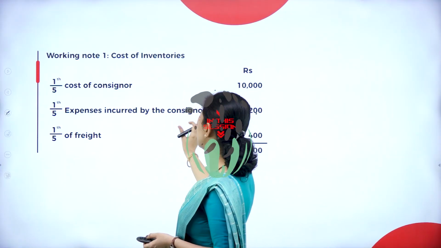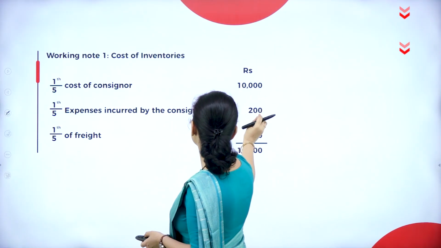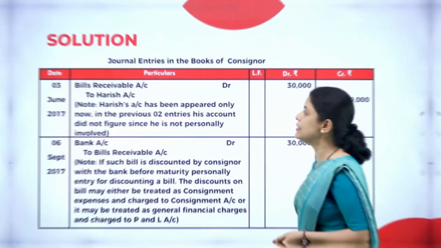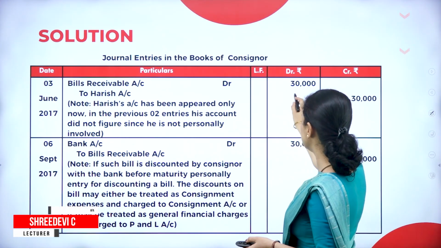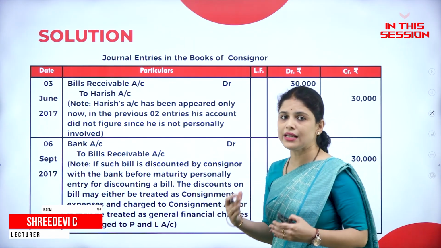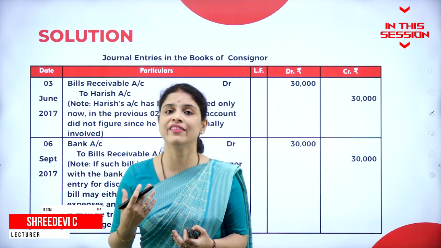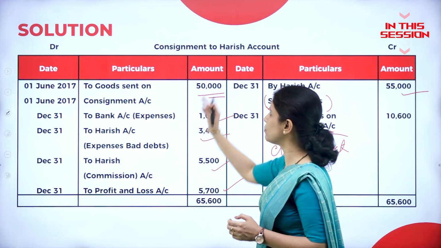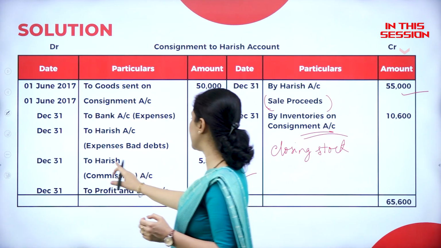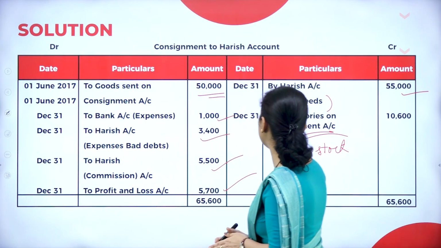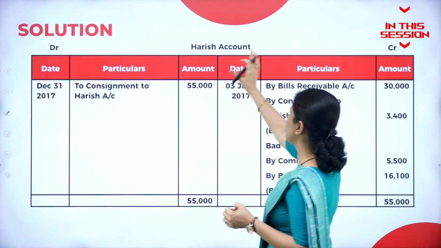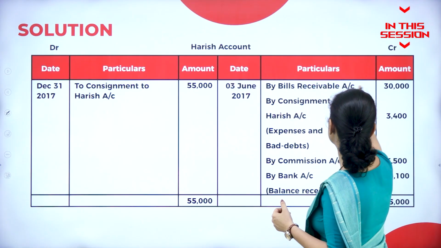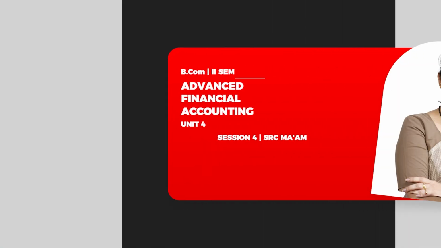1/5 of the expenses incurred by consignor is 200 and 1/5 of freight, that is 400. Bills receivable account debtor to Harish 30,000. When the bill is received, what will Harish do? He will discount that bill in the bank. Commission due to Harish. What's the entry? Consignment to Harish account debtor to Harish, that is 5,500. Bills receivable account debtor to Harish. That means we received the bill from whom? Harish. So we have to write bills receivable account 30,000.